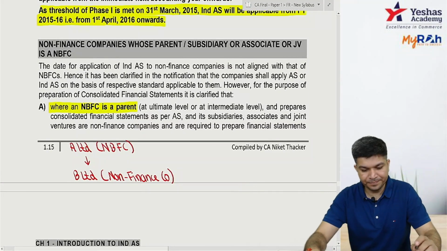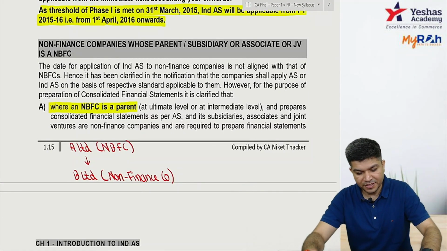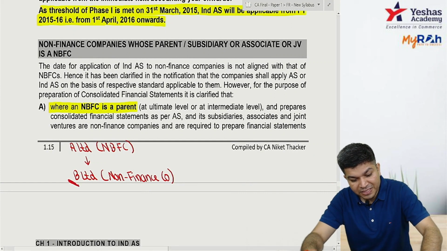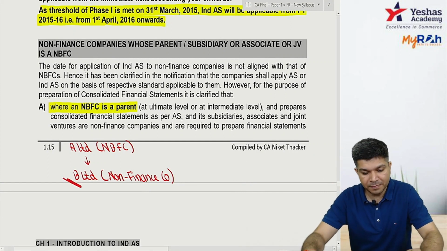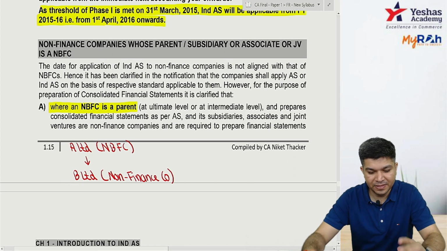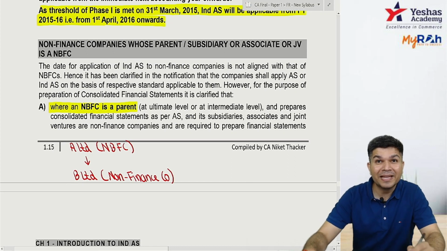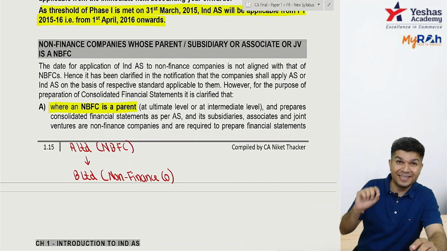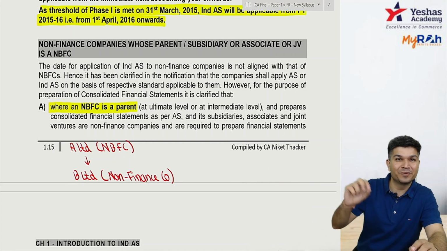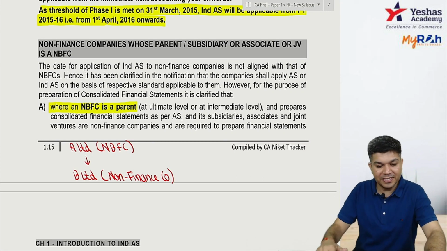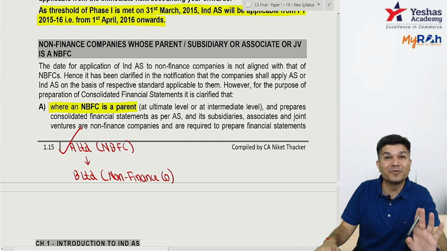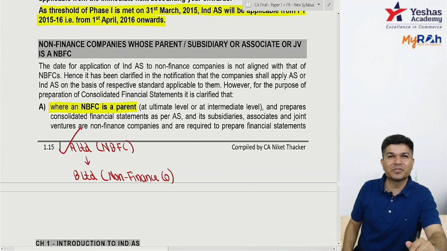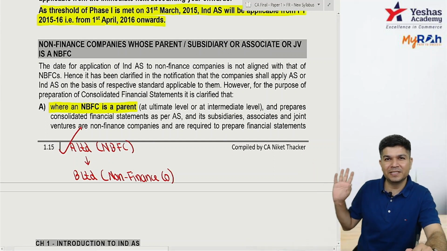Now tell me, if IND AS applies to B, IND AS will apply to A Limited from 1418 only. IND AS will apply to A from 1418, not from 1416. So IND AS will apply to A Limited from 1418 only. Okay, so my question, 1416, 1417.